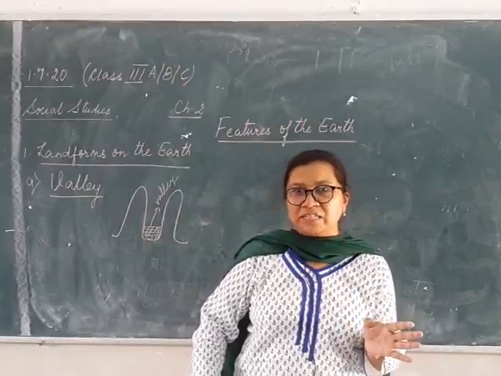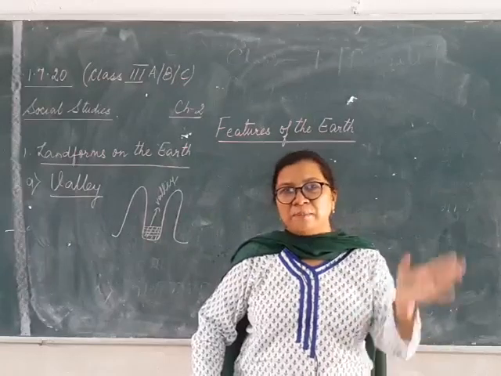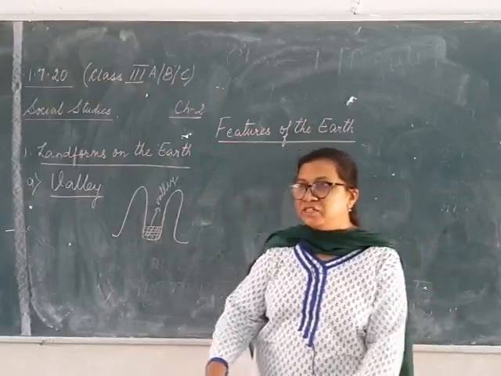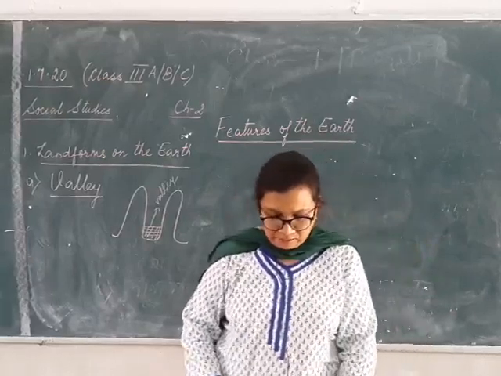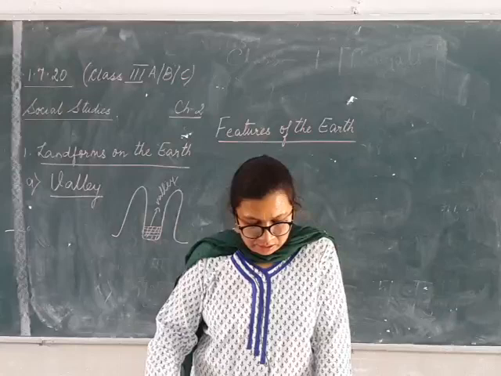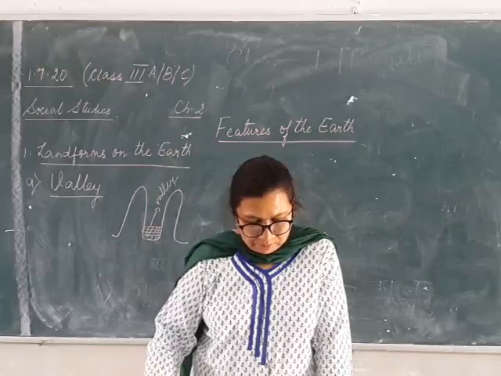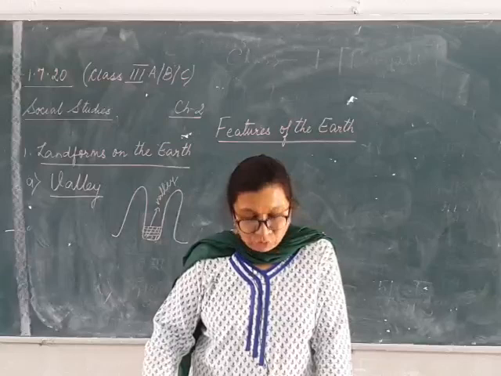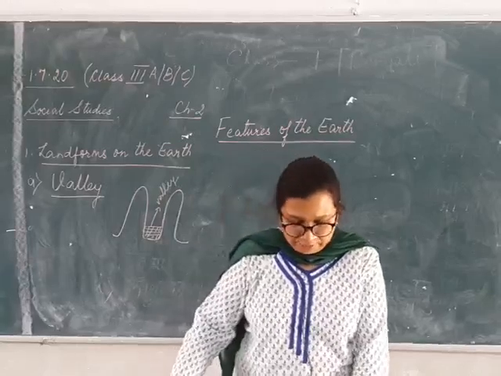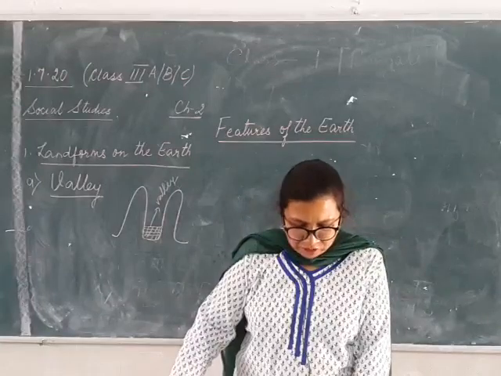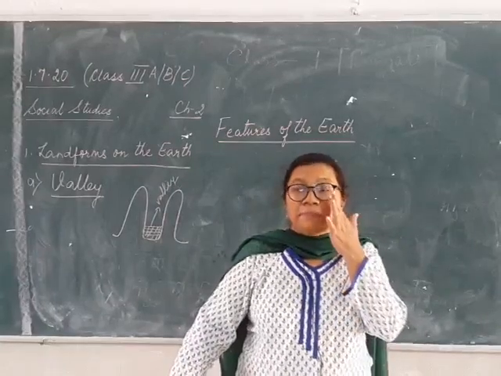Everyone must have heard what is a glacier. Glacier is a big mountain of ice. So when these glaciers melt, they start moving towards the valley.